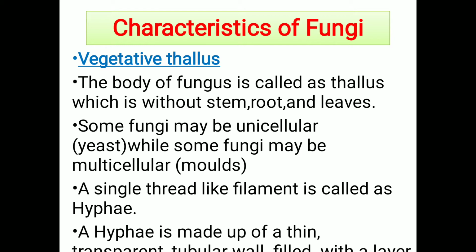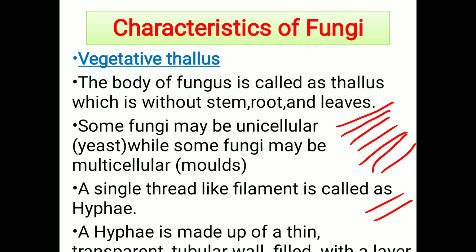Suppose a single thread of fungus is called a hypha. When such hyphae aggregate together at one place, it is called a mycelium. So if you take a single thread from that mycelium, it is called a hypha, and when all those hyphae aggregate together, it is called a mycelium.